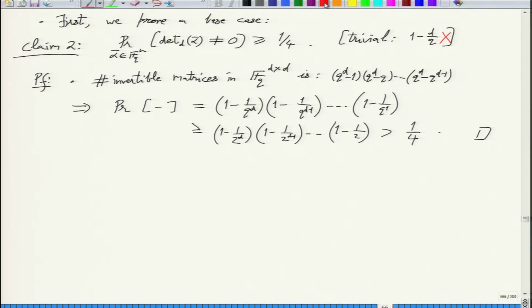But what will you do with the permanent? What is the permanent analog of this? Permanent of alpha bar non-zero has no good interpretation. So what will you count? So let's leave it as an exercise for permanent.